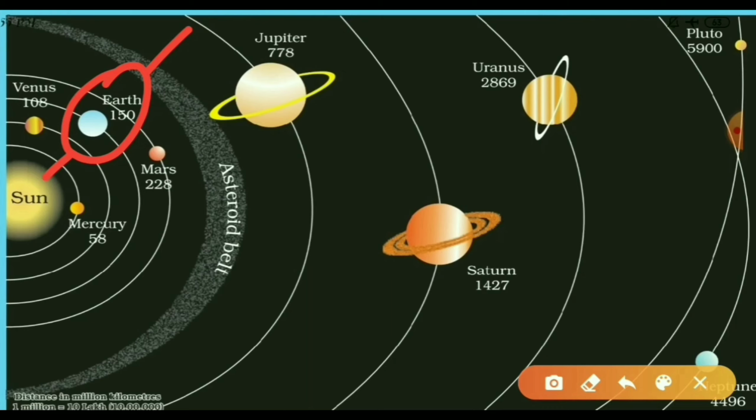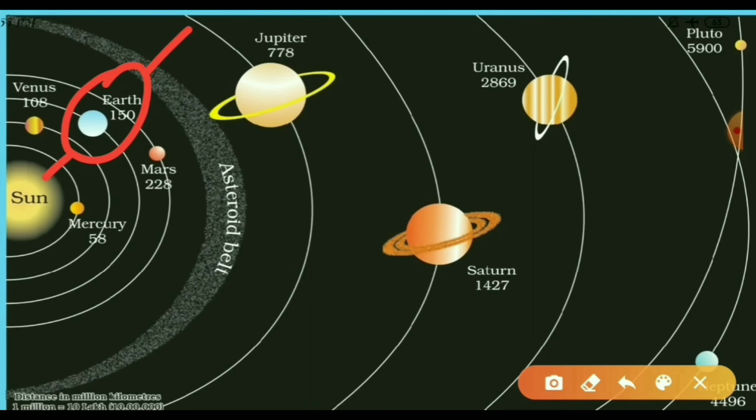And also the axis of rotation is tilted by 23.5 degrees. Now, when coming to revolution, the earth takes 365 days and 1/4 hours to complete one revolution around the sun.